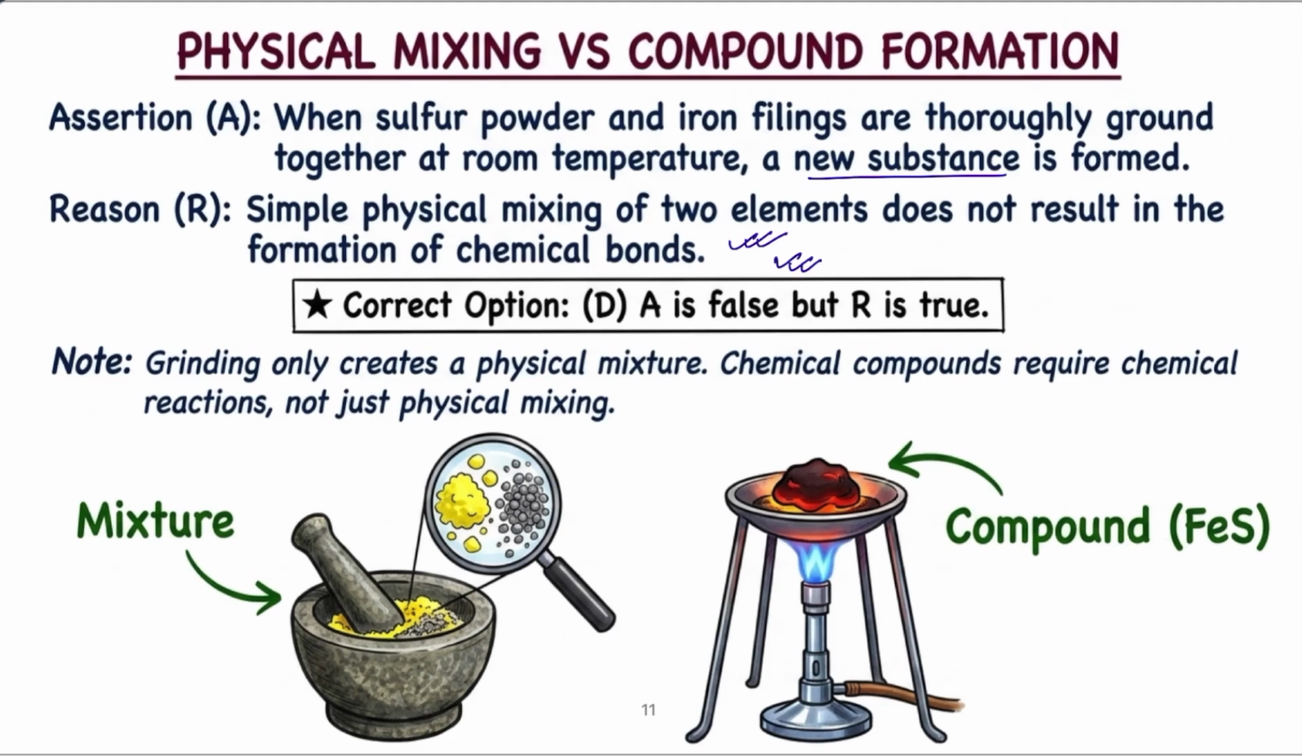So when you grind the iron and sulfur together, it doesn't mean that a chemical bond is going to form. You will find one mixture. But when you perform the chemical reaction under special conditions of temperature and pressure, then ferrous sulfide will form, and this is the compound. So just mixing iron and sulfur together doesn't mean that a new compound or new substance will form. So the assertion is wrong, the reason is correct.